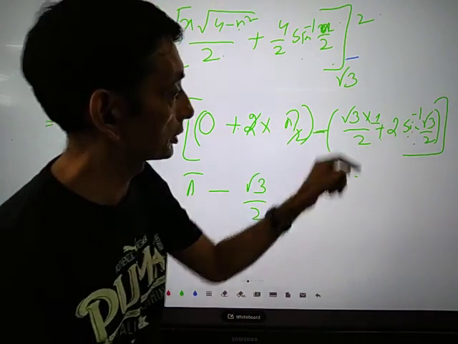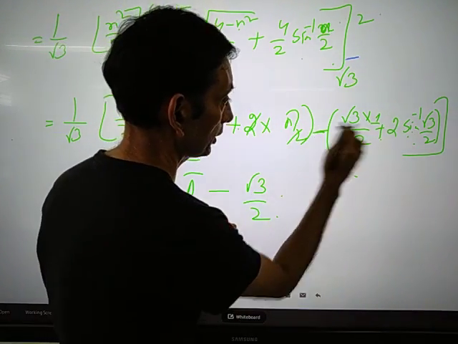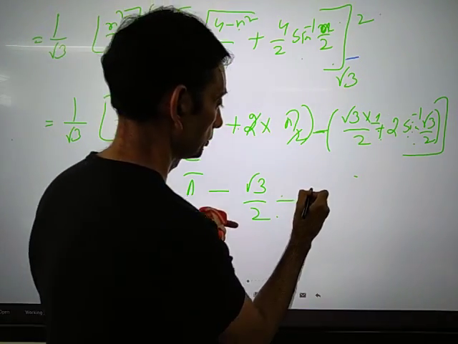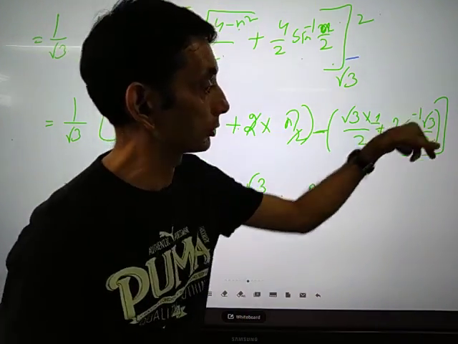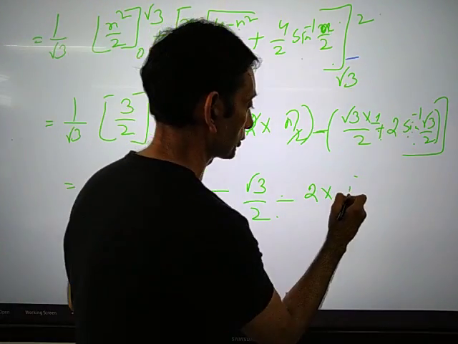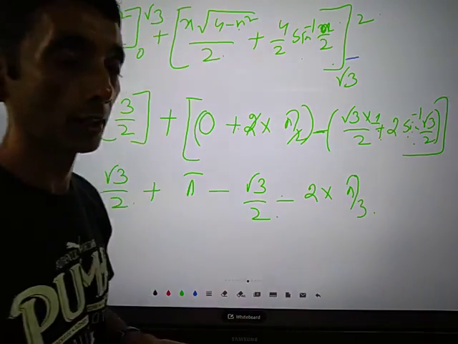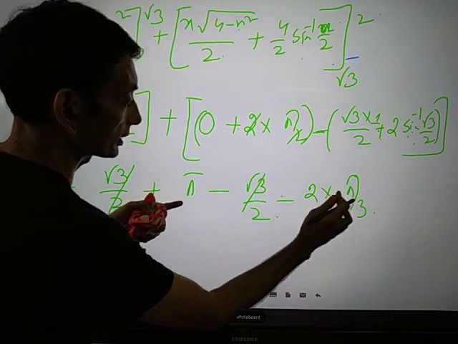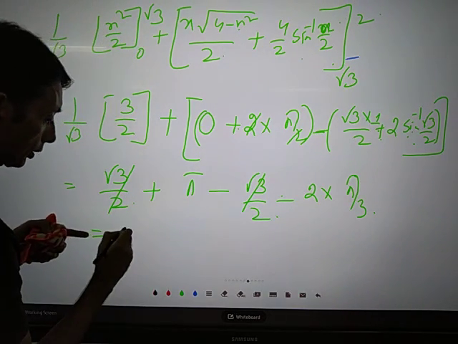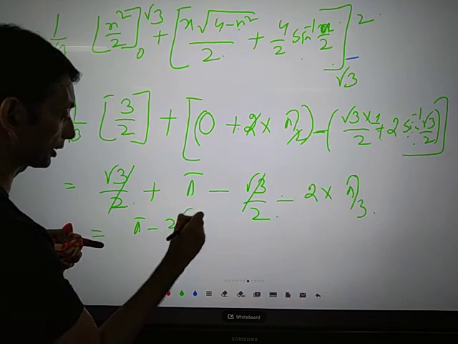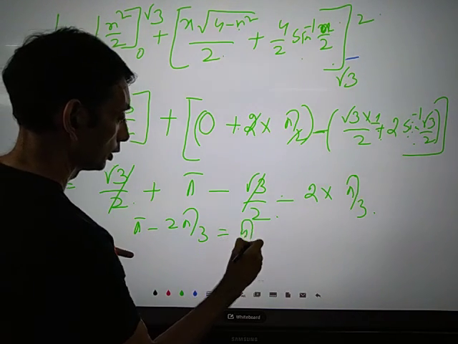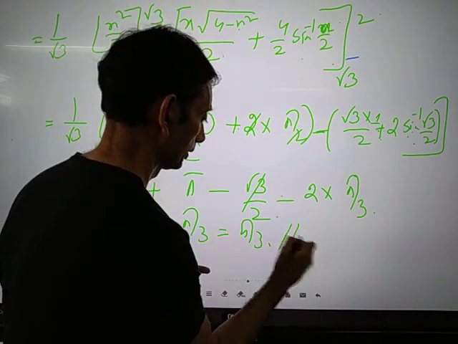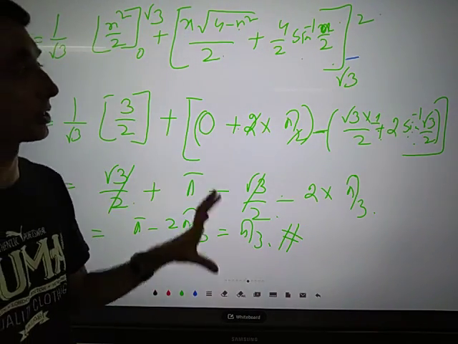If you multiply by plus sign, it will be minus, 2 into sine inverse root 3 by 2. It's pi by 3, so it will get cancelled out. It's pi minus 2 pi by 3, which gives you pi by 3. So this is the answer for these questions.